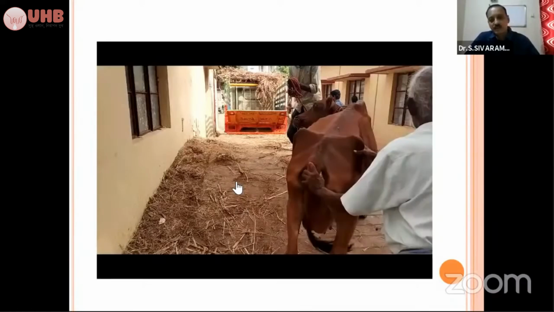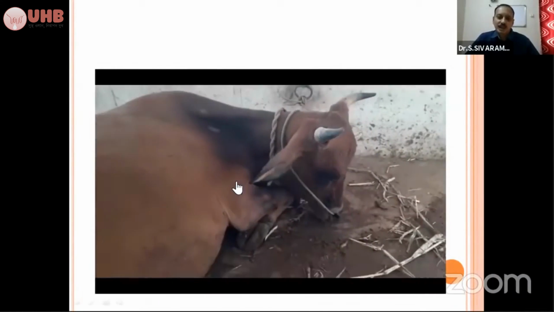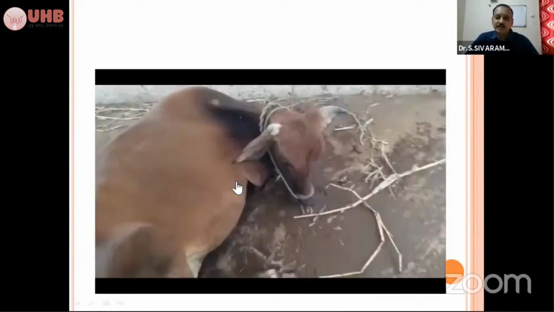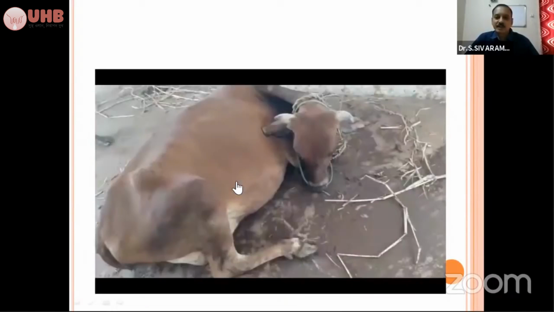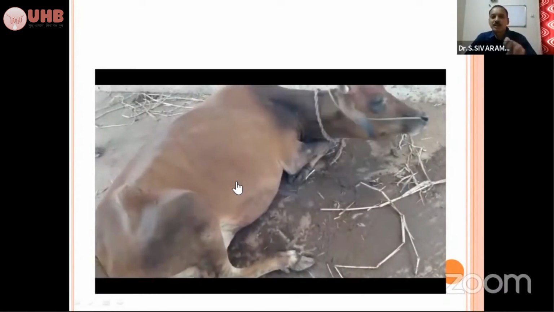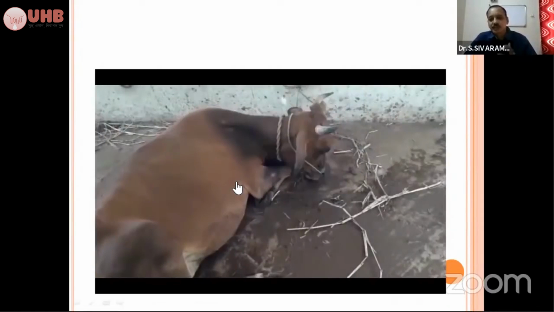And this is another case. See, it's frequently licking the soil, and the animal is alert and frequently licking the soil. Two or three things you have to keep in mind. See the mucous membrane, whether it is anemic or not. In blood protozoan disease, because of anemia, the animal also will be having licking behavior and will be eating the sand. That also you have to keep in mind.